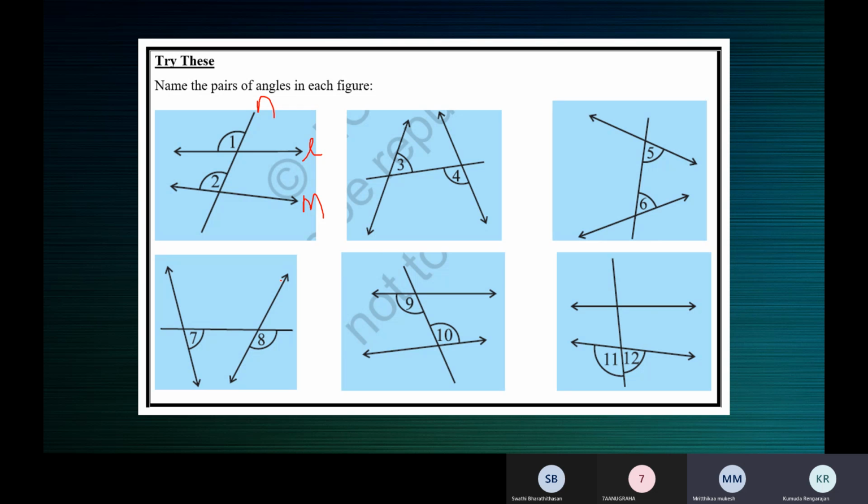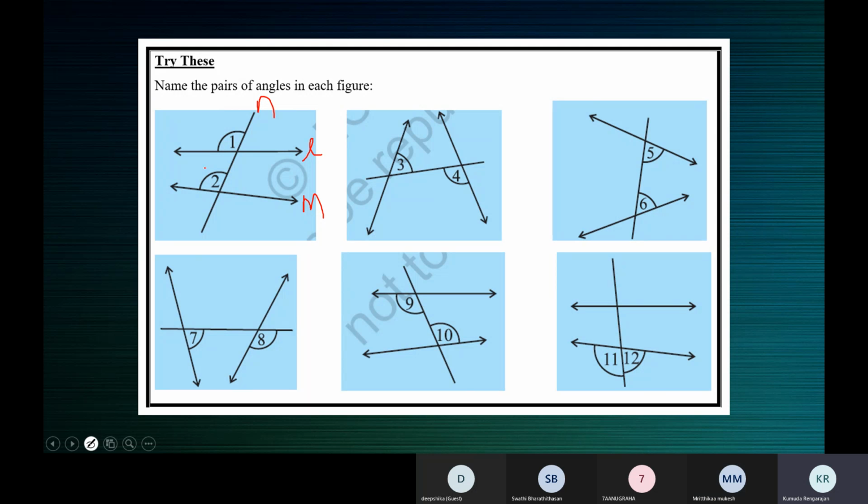Ma'am, because N is a transversal between the two lines, ma'am. So I know that they're parallel. Okay, so because N is a transversal, you feel L and M should be parallel lines. Yes, ma'am. Okay, look at this.